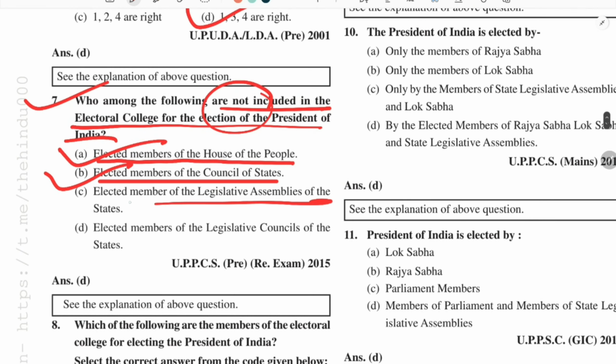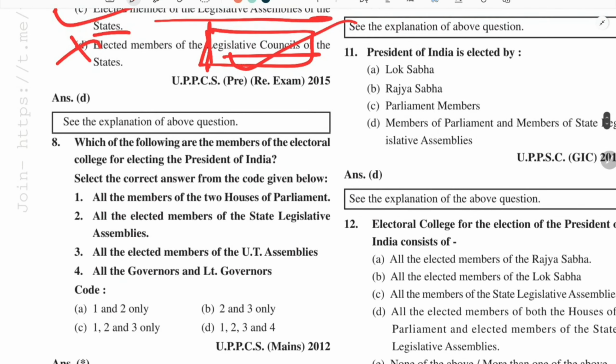Elected members of the Legislative Assembly of a state, they are there. Legislative Councils are not there. You have to remember that at the center level both houses are involved, but at the state level only the Legislative Assembly is involved, not the Legislative Council. So the answer is D.